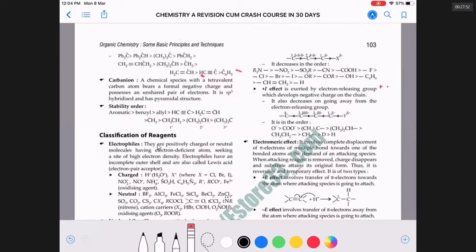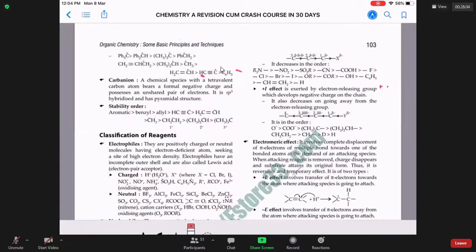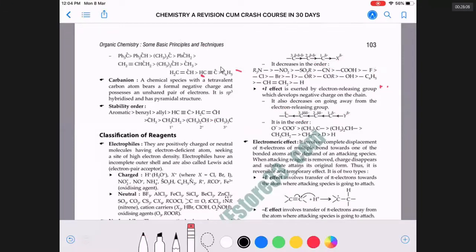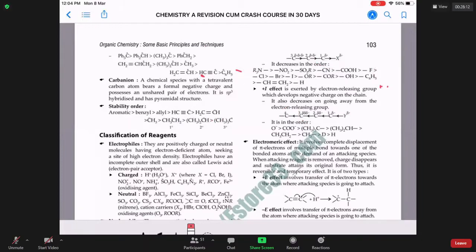Next point, if there is charge separation, two plus charges should not be very close. Structures where like charges are as far away as possible are more stable than those where like charges are very close by. If two atoms have plus charges very close, they repel each other.